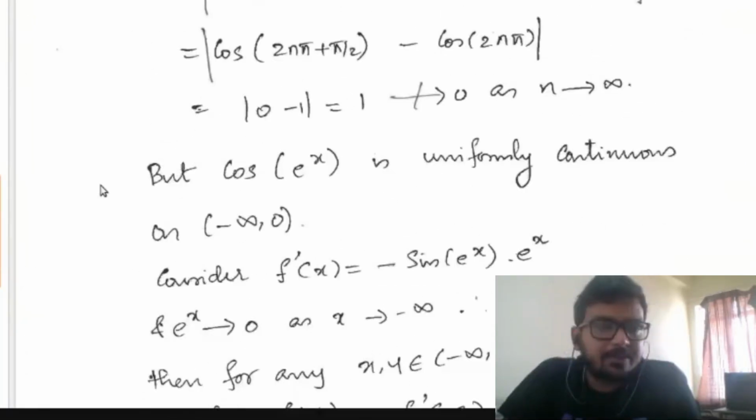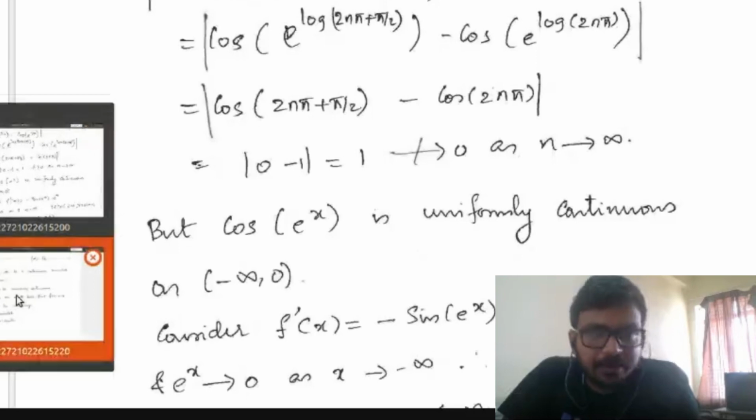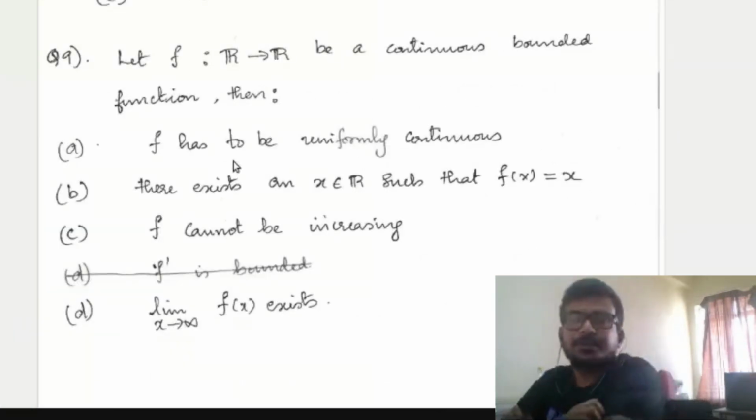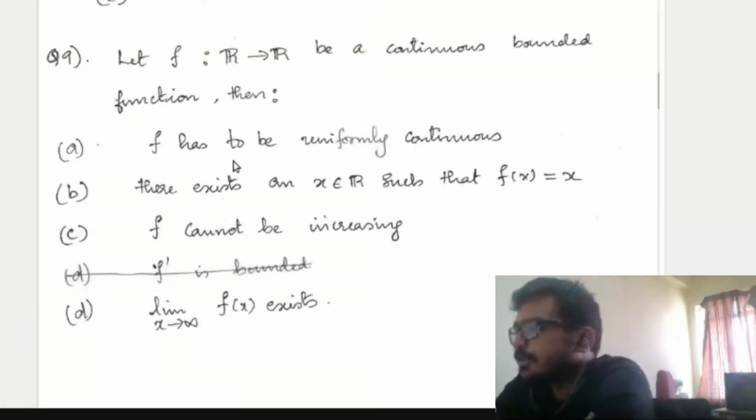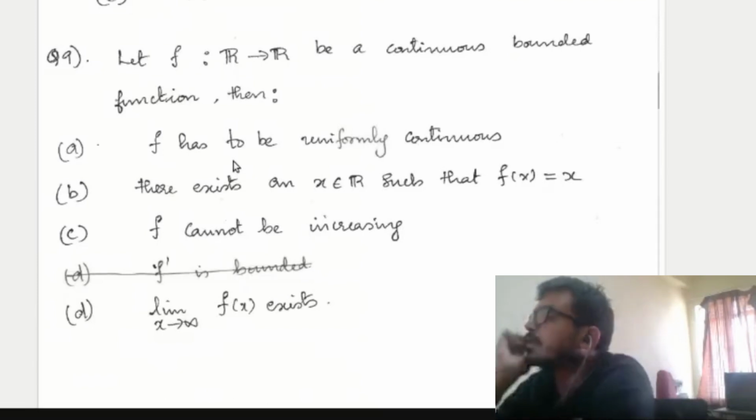So first, let me ask. Okay, we'll go option by option. First option A: f has to be uniformly continuous. Is it true or false? Anyone can answer? If it is false, can you try to give an example? That is, f is a continuous bounded function, but...